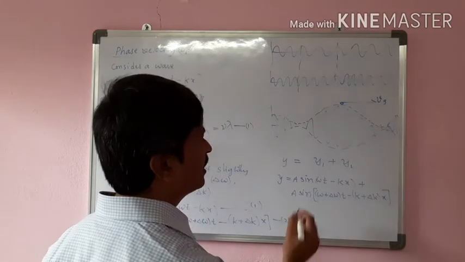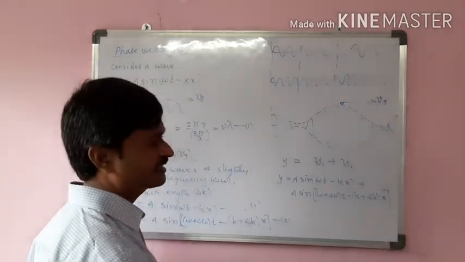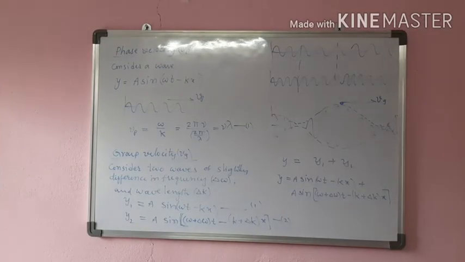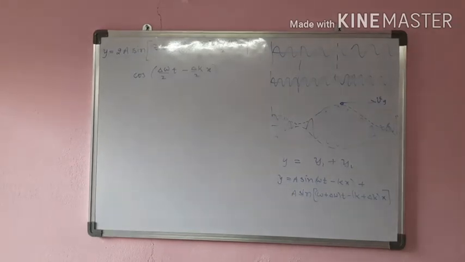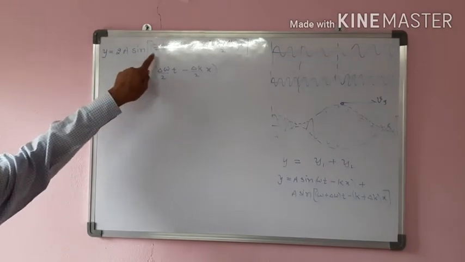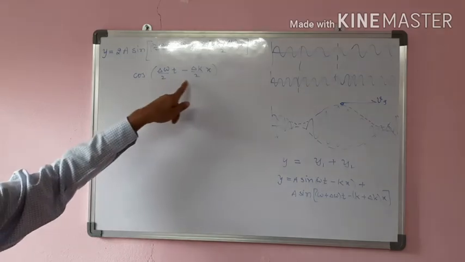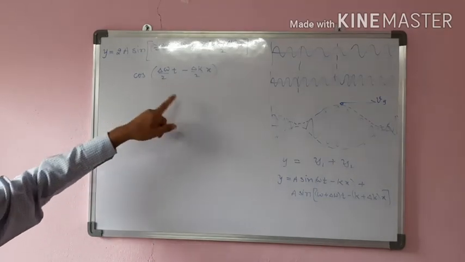We will get, now taking a common, sin C plus sin D is equal to 2 sin((C plus D)/2) into cos((C minus D)/2). So on solving that, 2a sin((C plus D)/2) into cos((C minus D)/2) we will get like this.